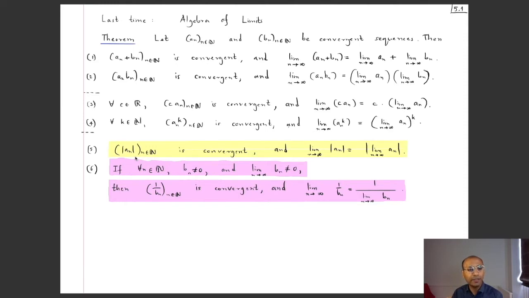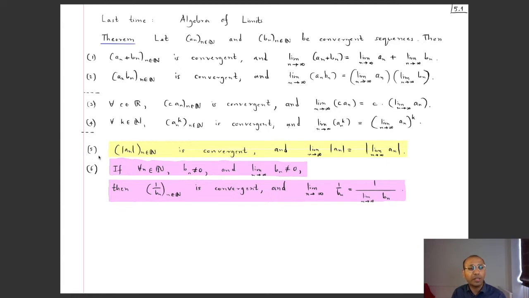And the second statement says that if you have a sequence, each of whose terms is non-zero, so that I can take the reciprocals of these terms and look at that new sequence, then if the old sequence has a limit which is non-zero, then this new sequence is convergent, and in fact the limit of the term-wise reciprocals is equal to the reciprocal of the old limit. Okay, so these are the two things that we want to show.